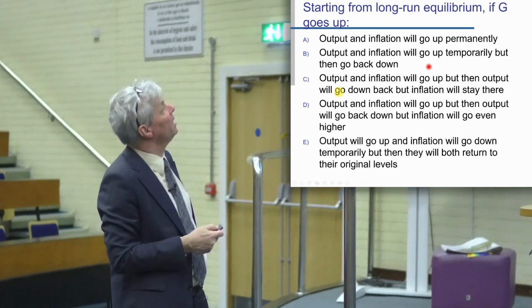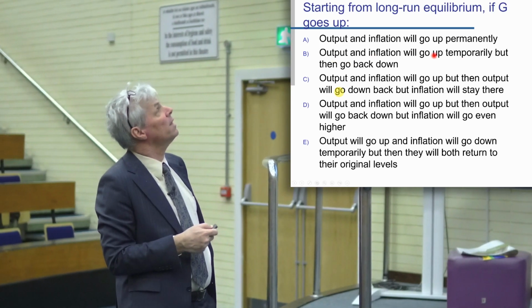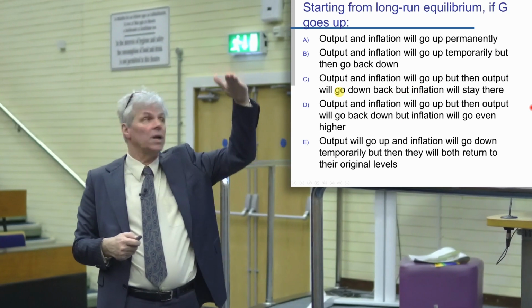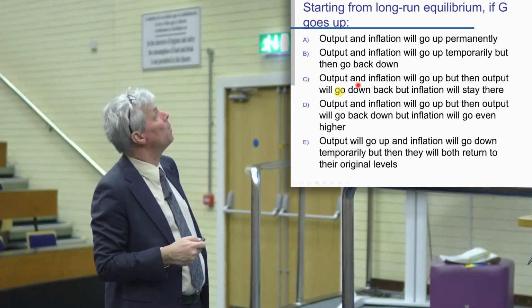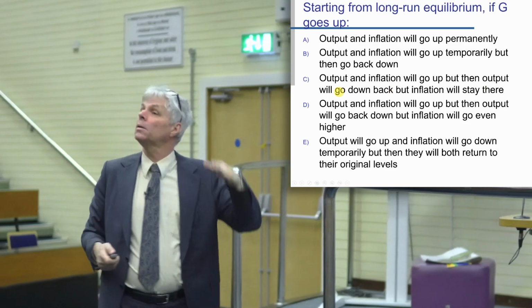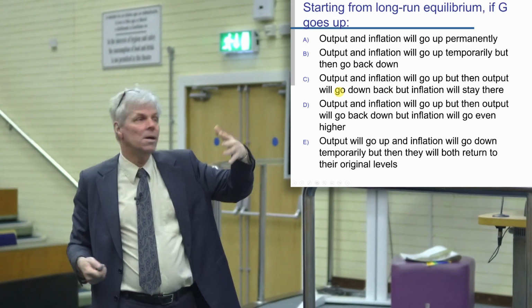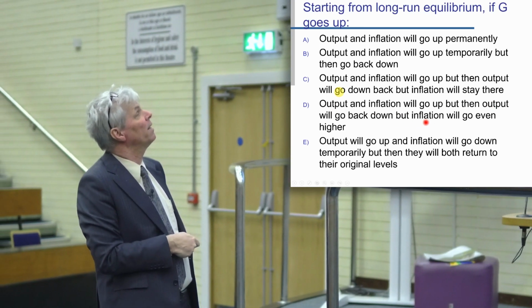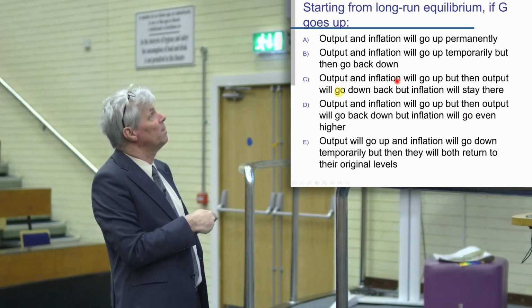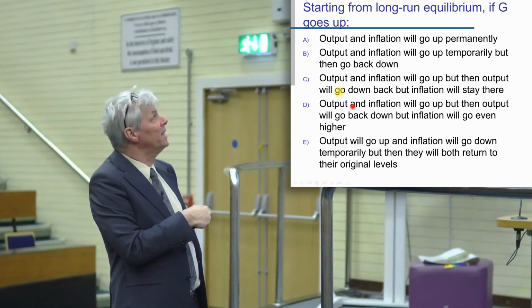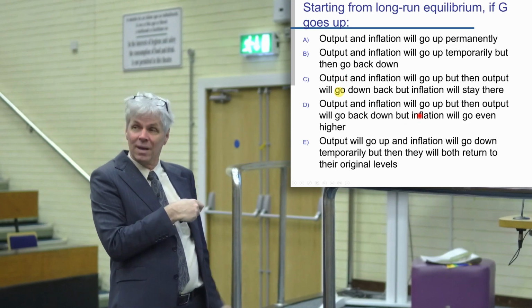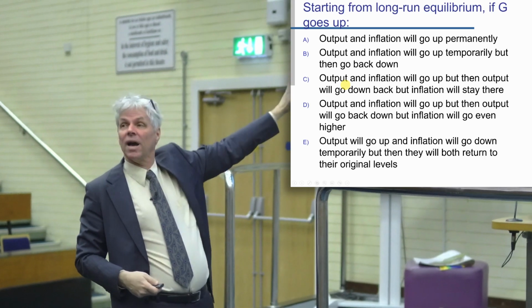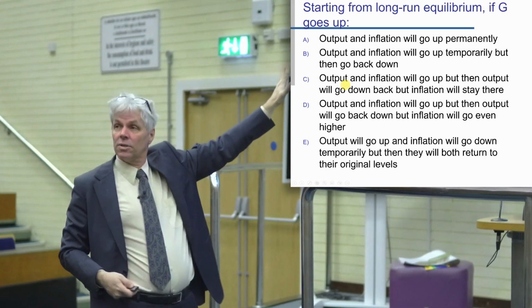We've eliminated A and E. Output inflation will go up temporarily, but then go back down. That's not true. Inflation doesn't go back down. Output inflation will go up, but then output will go back down, but inflation will stay there. It's still higher, but it's not as good an answer as this one. Output inflation will go up, but then output will go back down, but inflation will go even higher. D is clearly better than C. If D didn't exist, this would be the best option, because what does stay there mean? But if you have an option between stay there and go up even higher, that is clearly better. So the correct answer is D.